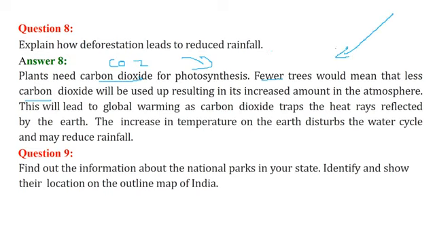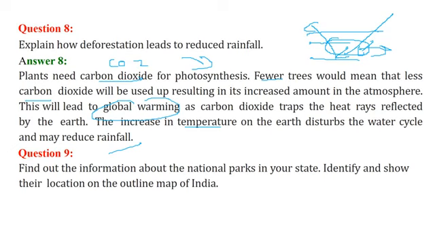Now, as the carbon dioxide is increasing, there is a phenomenon. The rays from Earth come, they are partially absorbed, and partially reflected. Now, if CO2 is there, this heating will remain here. It will not go up, or it will not be dissipated. So the average temperature of the Earth will increase, and this increase in temperature disturbs the water cycle, and may reduce the rainfall. This is called global warming at large.